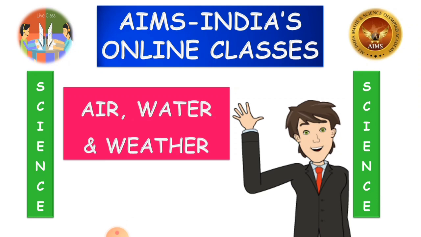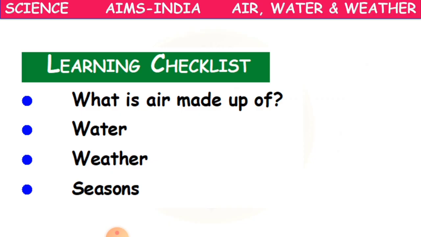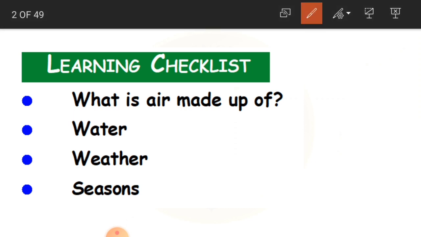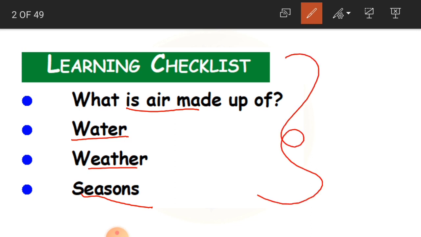So today from a science subject we are going to learn about air, water and weather. Okay children, the chapter name is air, water and weather. And what are we going to learn from this chapter? That is, what is air made up of? Water, weather and seasons. Okay children, so we are going to learn about all these from this lesson.